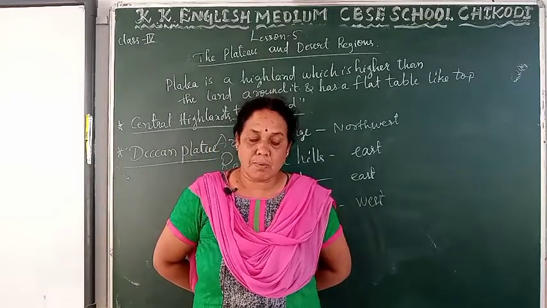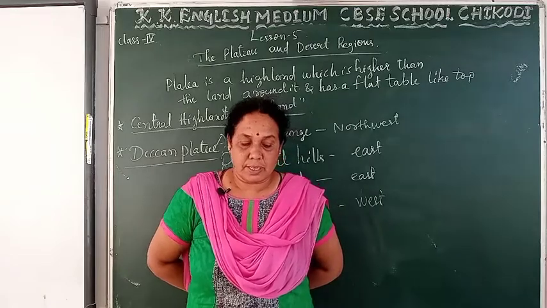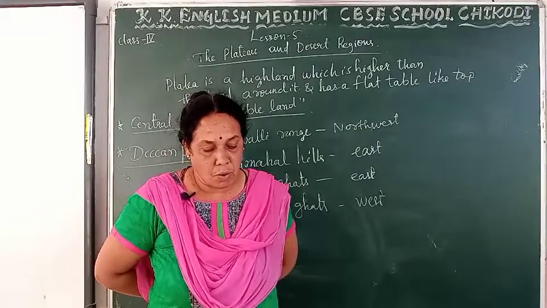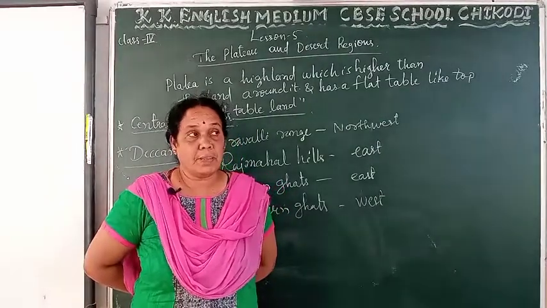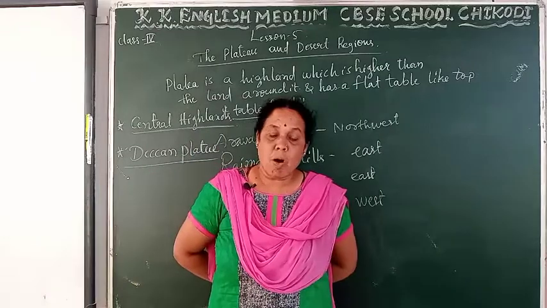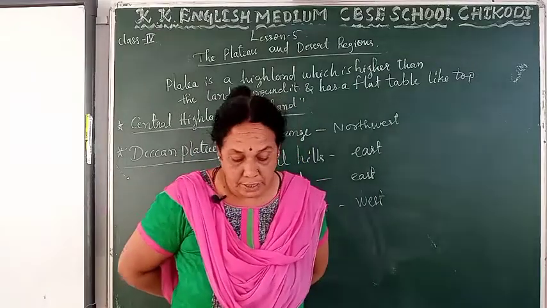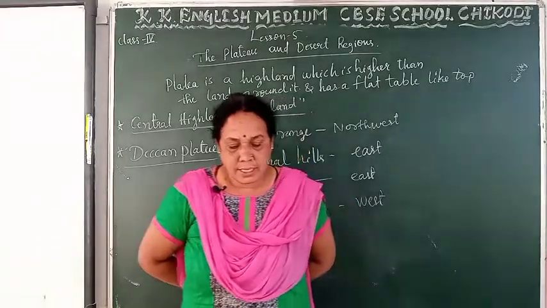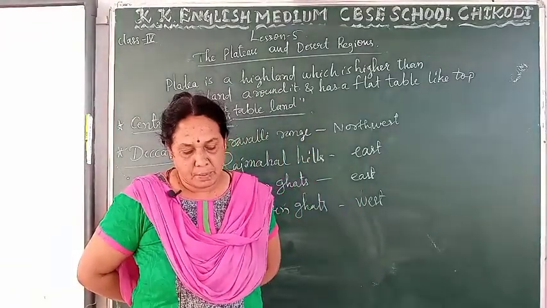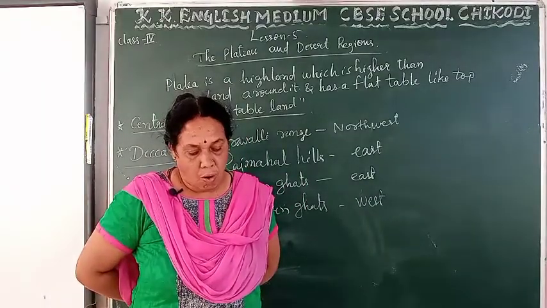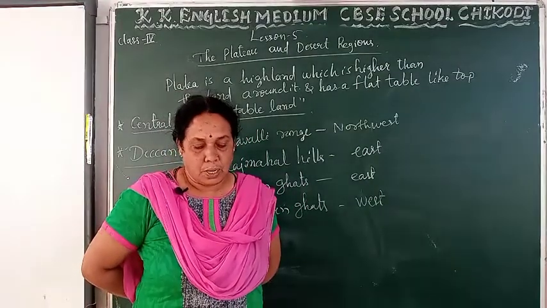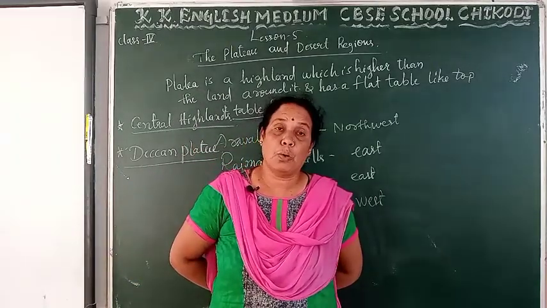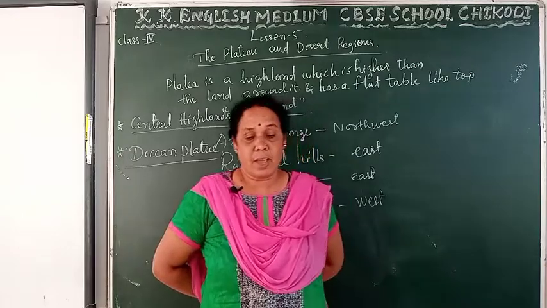Now what type of climate is there in this desert? The desert remains hot and dry throughout the year. The region receives very little rainfall, which makes it barren and dry. During summer, days are very hot and nights are very cool. During winters, days are warm and nights are very cold. So this type of climate is there in the desert.